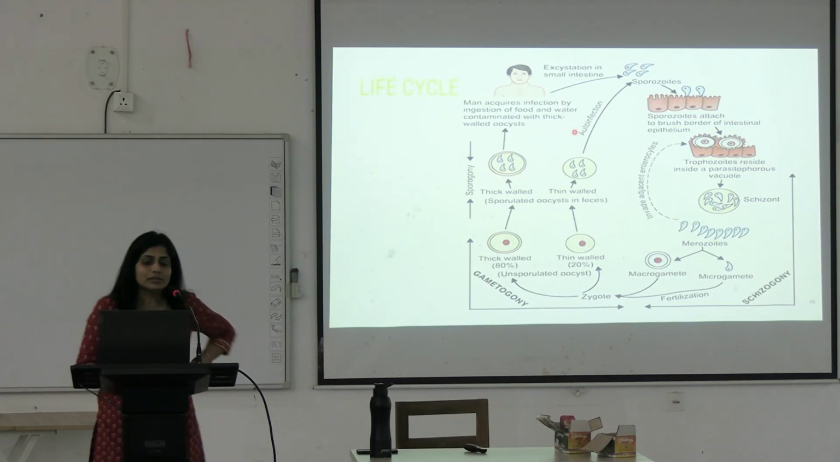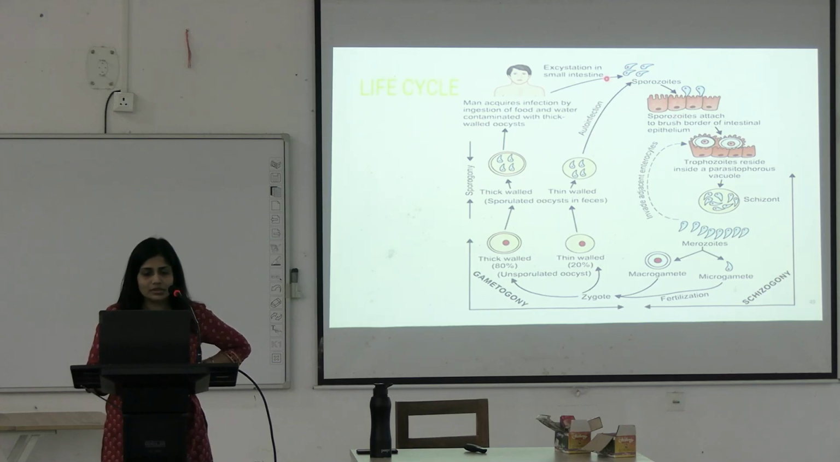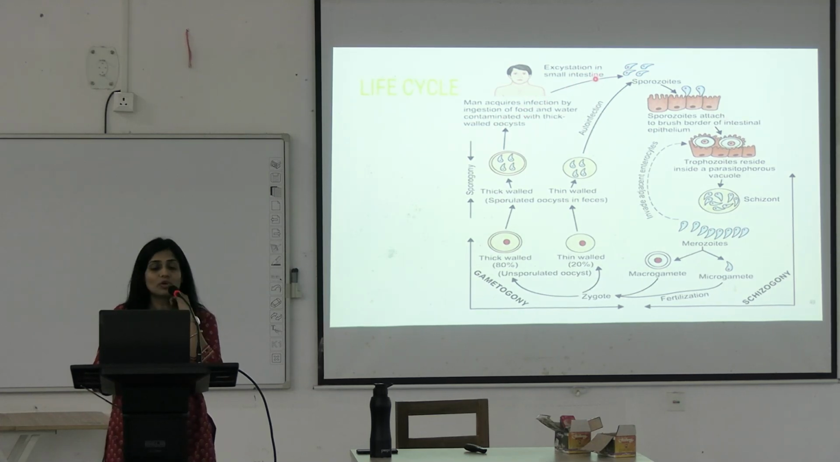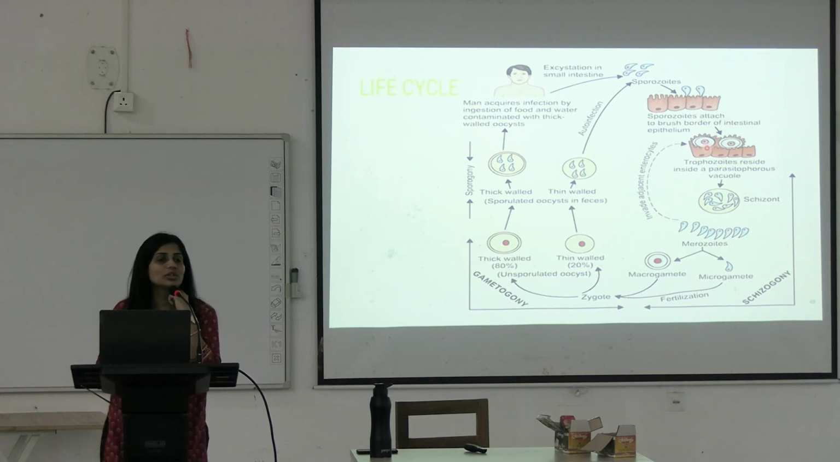Coming to the life cycle. This man is acquiring infection through food and contaminated water. It undergoes excystation in the small intestine. The sporozoites are released through their apical site. What is apical? Can you see this pointed structure? This is the apical site. Through this apical site, these sporozoites attach to the brush border of the intestinal epithelium, and inside the parasitophorous vacuoles they will reside.